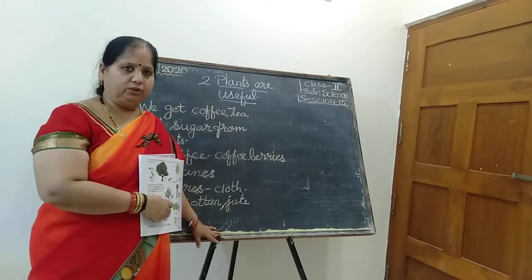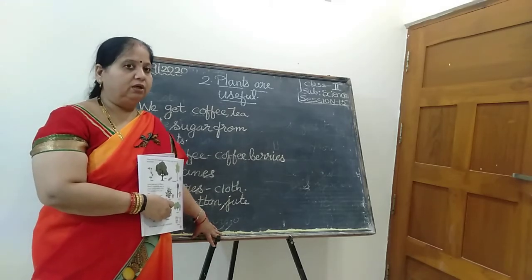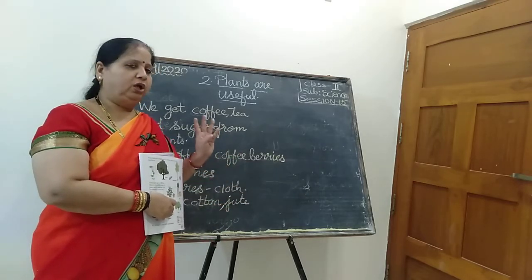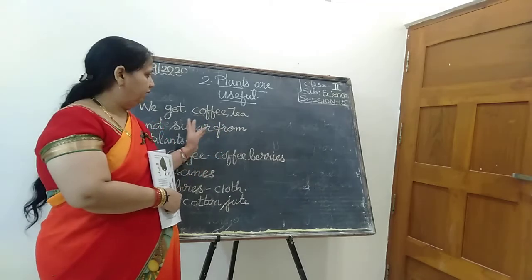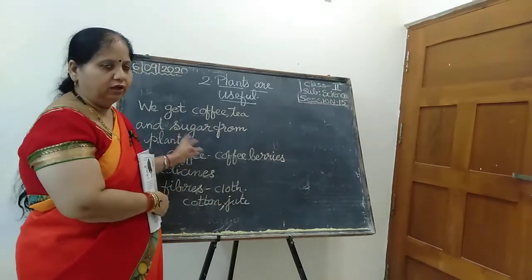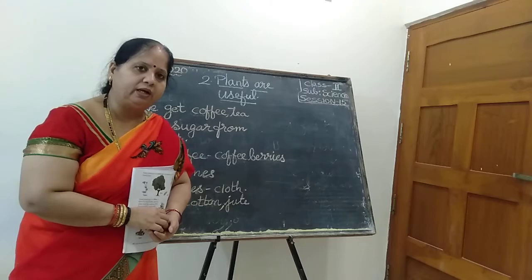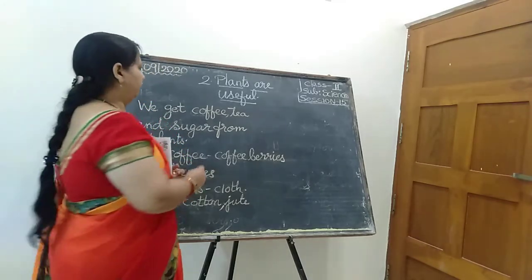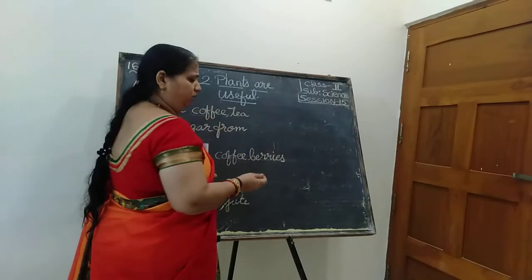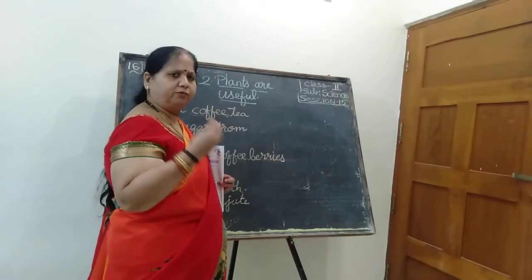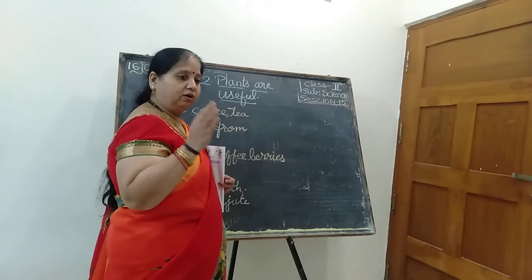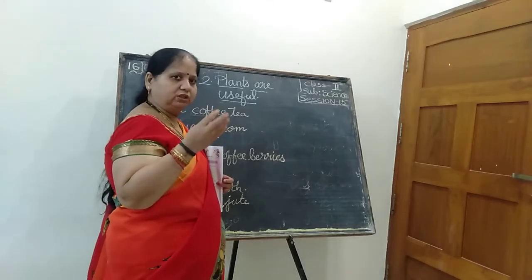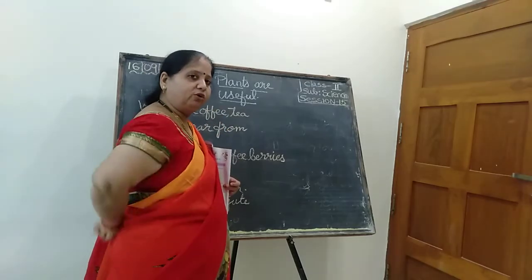But now in this class I am going to explain from where we get tea, coffee, and what sugar is. These are the things we will look at. Let me start, I'll explain in a very detailed way. You have learned about all the vegetables and fruits, and you know where we get them from. But tell me about the tea and coffee.